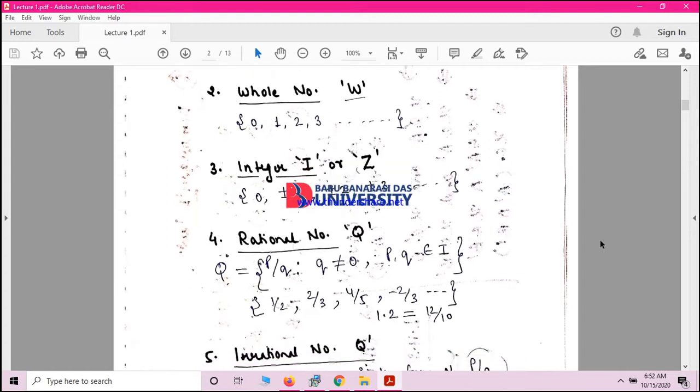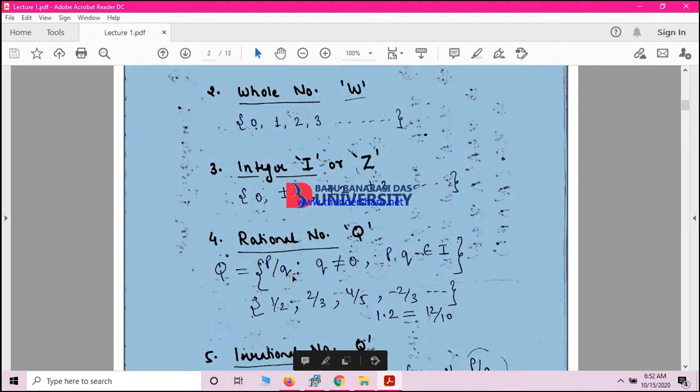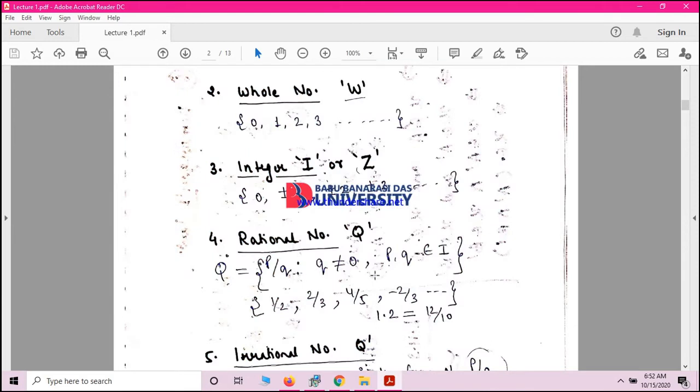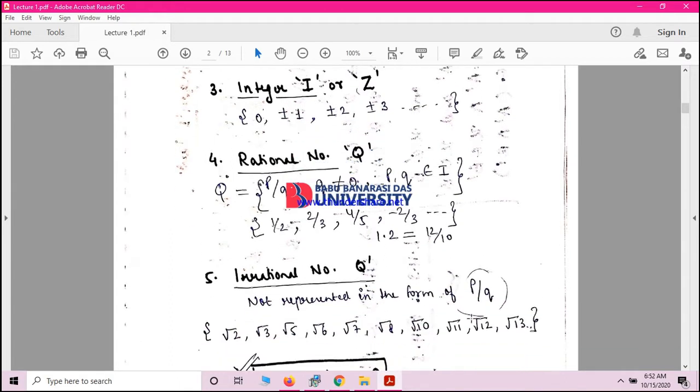Then rational number, anything which you represent in the p by q form is a rational number, specifying that this q should not be 0. This q should be a non-zero number, and you should represent this set in the form of p by q. So this is the example of a rational number set, and it is represented by a capital Q. Irrational number is just the opposite, anything which you cannot represent in this p by q format.